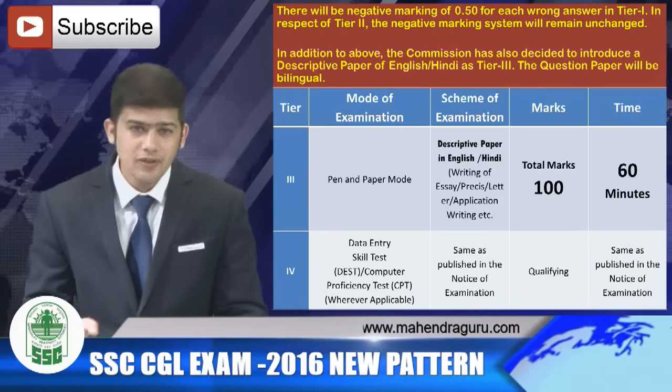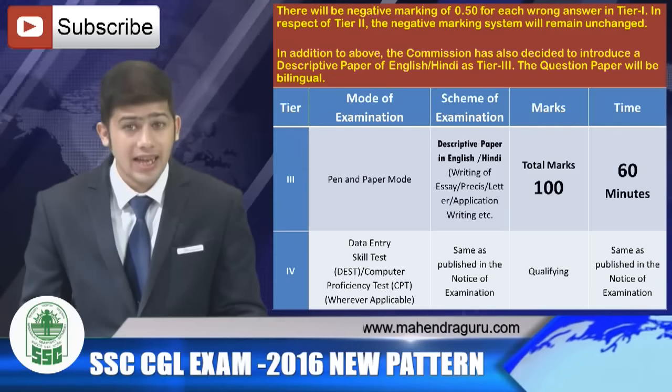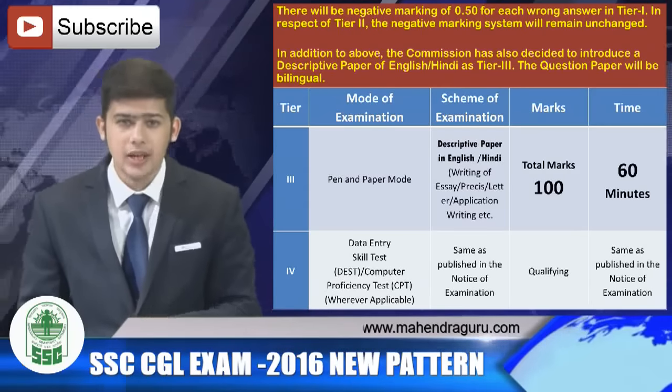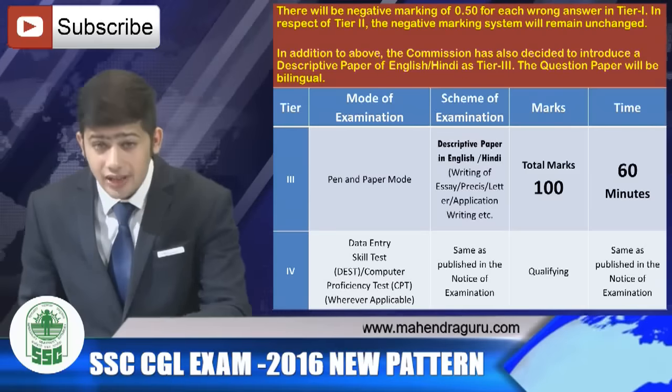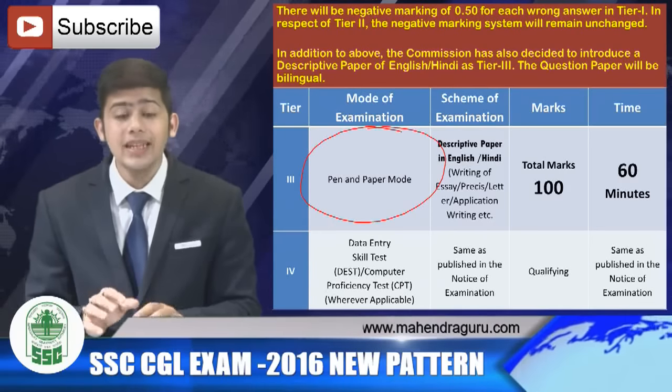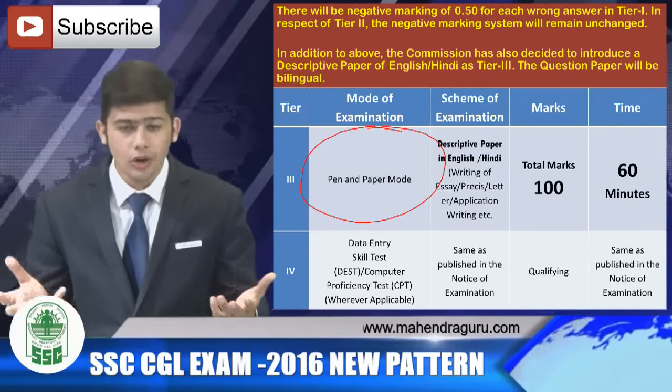Now, in addition to the above Tier 1 and Tier 2 examinations, the Commission has also decided to introduce a descriptive paper of English and Hindi in Tier 3. Now, the question paper is as per the table. And the other thing, it is in pen and paper mode. It would not be in the computer or the online mode.